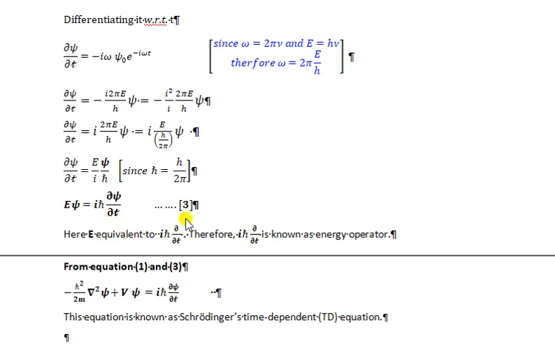From this equation 3 and equation 1, which is the time independent Schrodinger equation, if we put the value of E psi in the time independent Schrodinger equation, then it becomes minus h cross square over 2m del 2 psi plus V psi equal to i h cross del psi over del t. This equation is known as the Schrodinger time dependent equation.